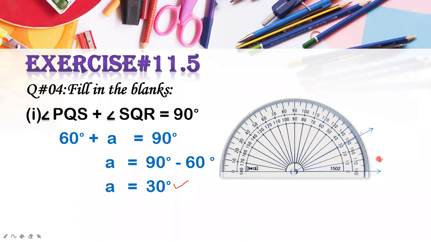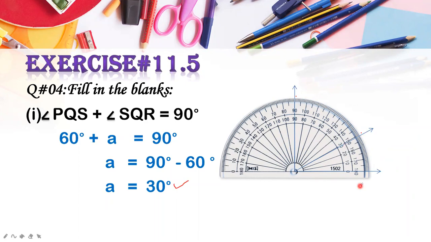Okay, this is your first angle, that is 30 degrees, and the next angle should be of 90 degrees. So here you are going to make the second angle. Keeping your protractor on the same line, make another angle of 90 degrees, just like this. So this one is 30 degrees and this one is obviously 60 degrees.